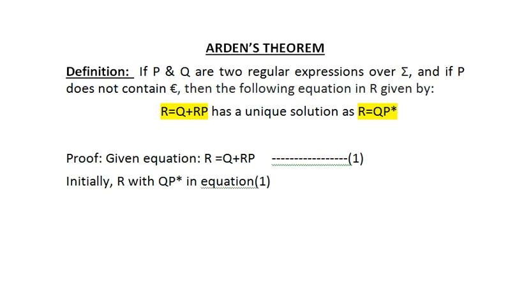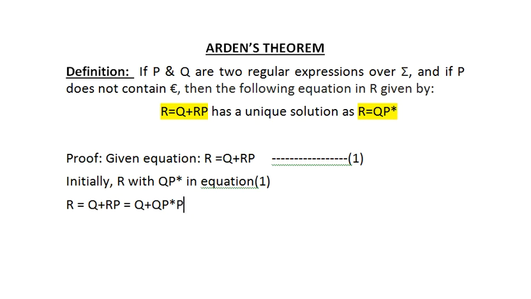Then R = QP* becomes Q + RP, which is the initial equation. That means if I replace R by QP*, it will be Q + QP*P.